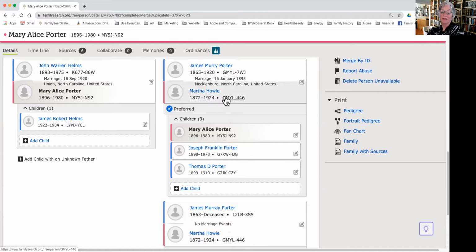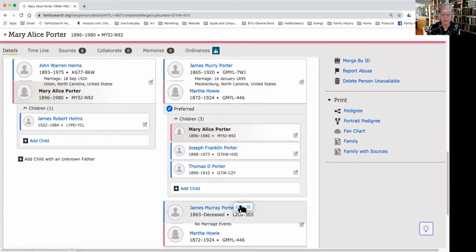GMYL-446, and that is exactly the same page. So she has one page for her mother, but she has two pages for her father. So I would like to merge those pages to make the family all complete. And I know that this guy I want to put into that one because this one has more information.